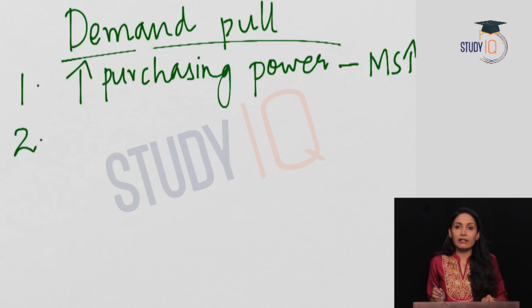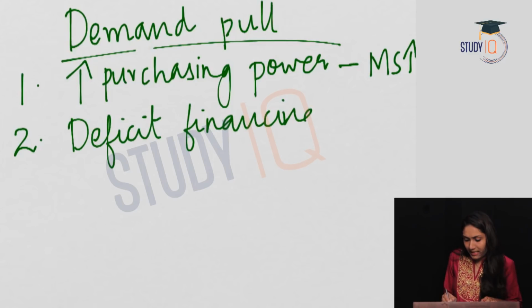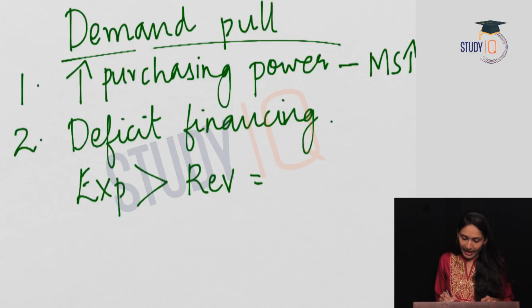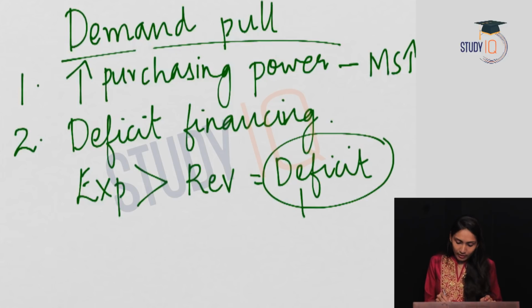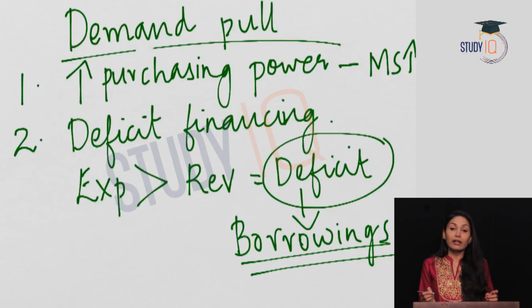The second reason for demand pull inflation is deficit financing. What is meant by deficit financing? We have expenditure and revenue. When expenditure is more than the revenue, we have a deficit, and in order to meet this deficit, we would borrow. So there would be borrowings. This is known as deficit financing. To meet our deficit, we borrow money, and this is deficit financing.